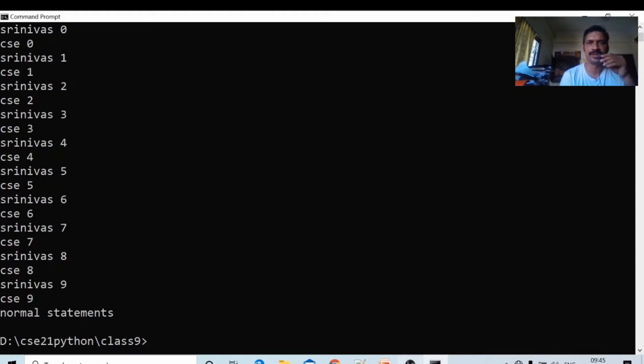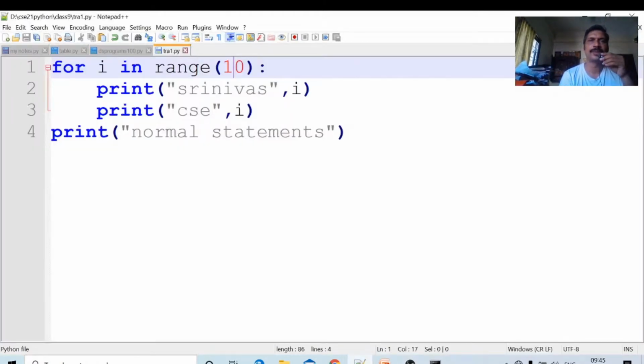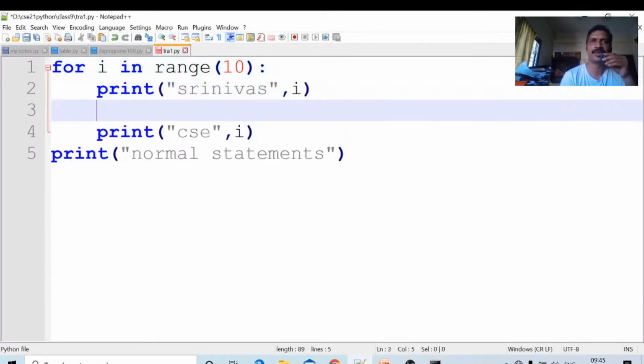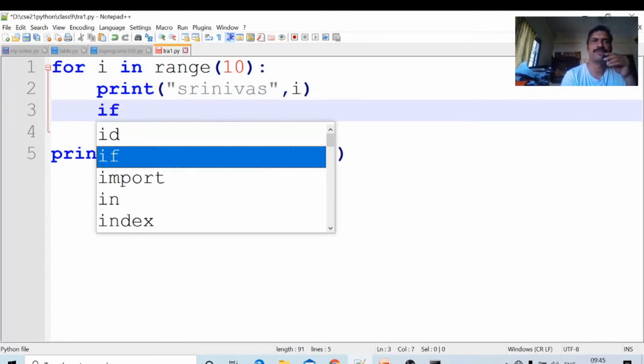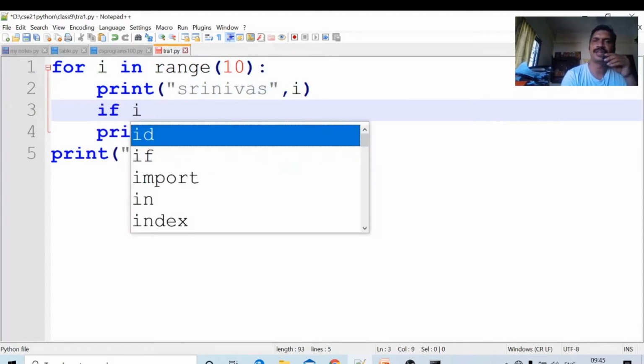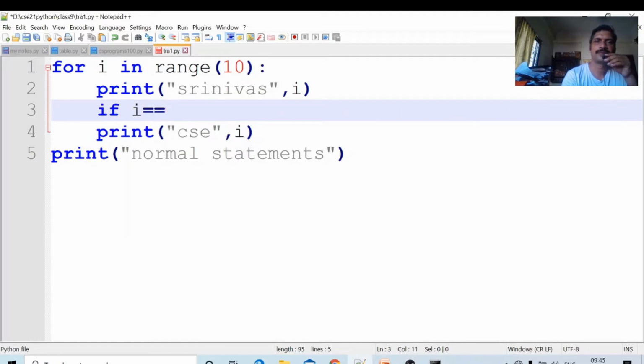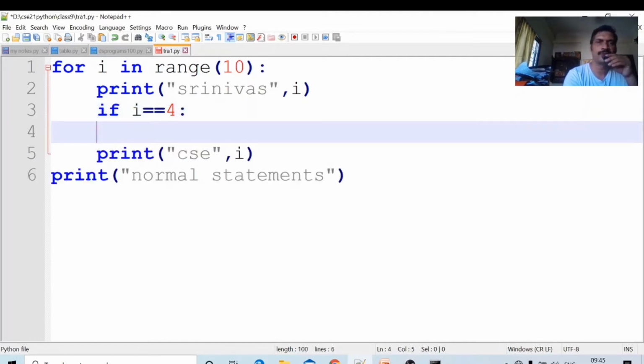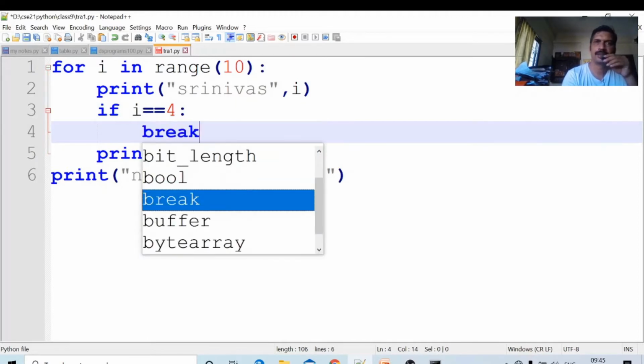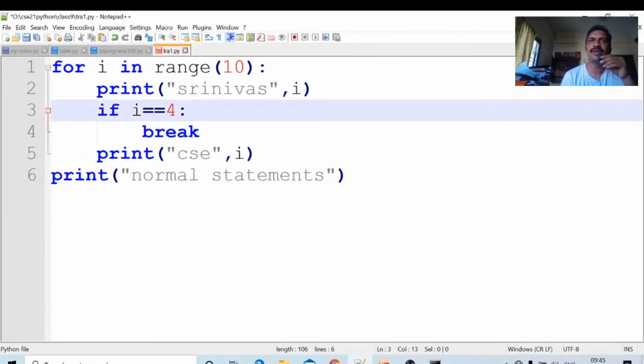Here, what is the purpose of the break statement? You will see. If i equal to 4, we must place indent, break. The first time it is printed Srinivas 0, CSC 0, i equal to 0.